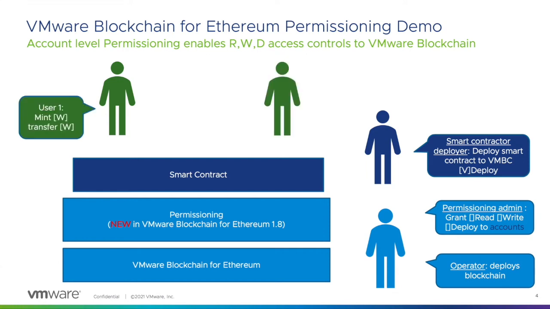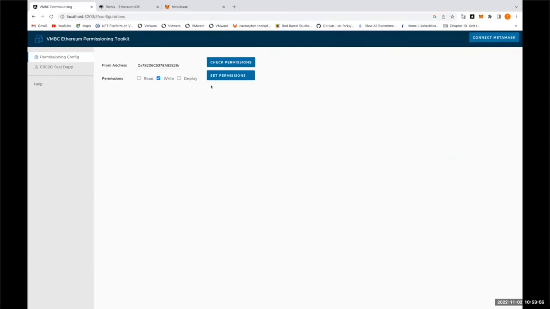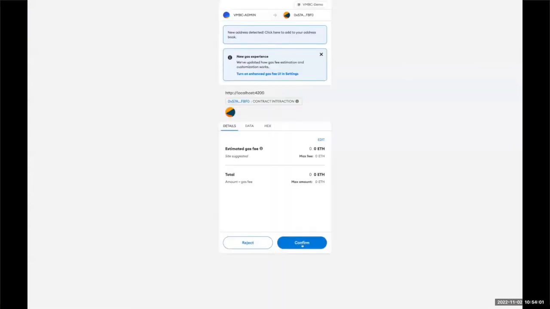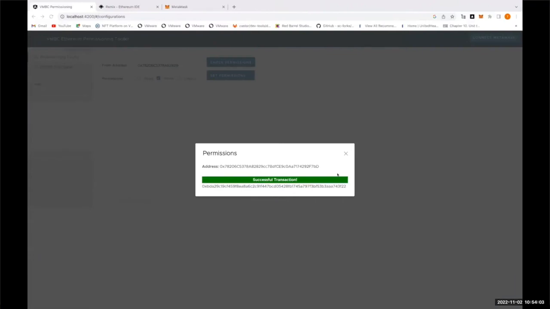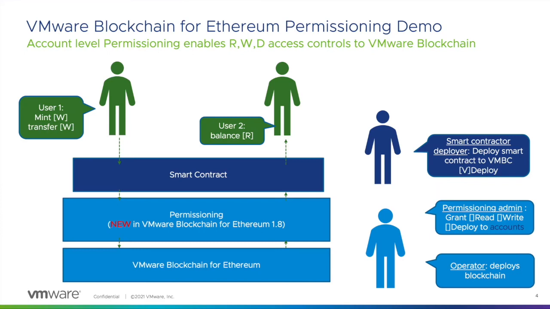the network. So in this example, user one wants to be able to mint and transfer tokens on the network, and user number two wants to be able to receive and read the balance of that transfer. So in order to do this, the operator or the permission admin needs to grant write permissions for user one to mint, and then write permissions for user one to transfer, whereas the operator or the permission admin needs to grant user two read permissions in order to check his balance on the blockchain network.